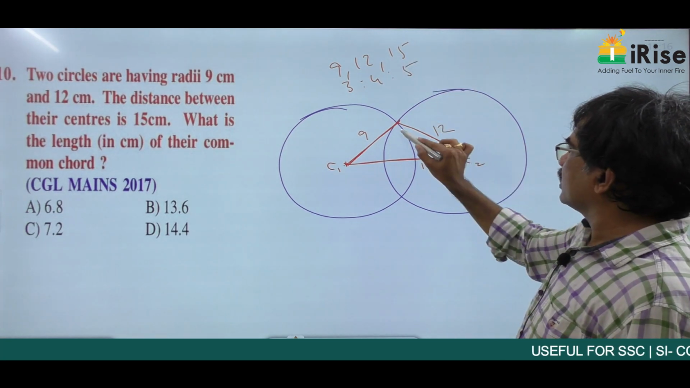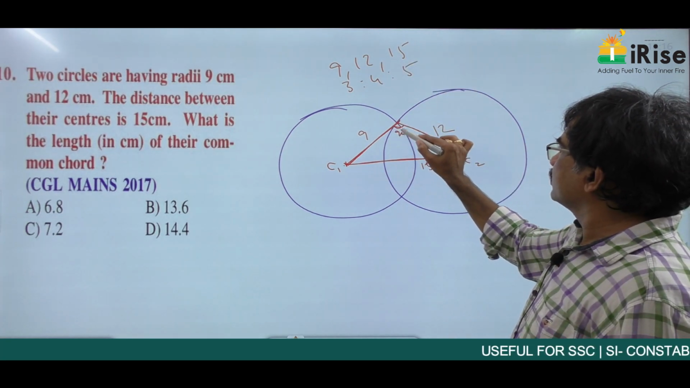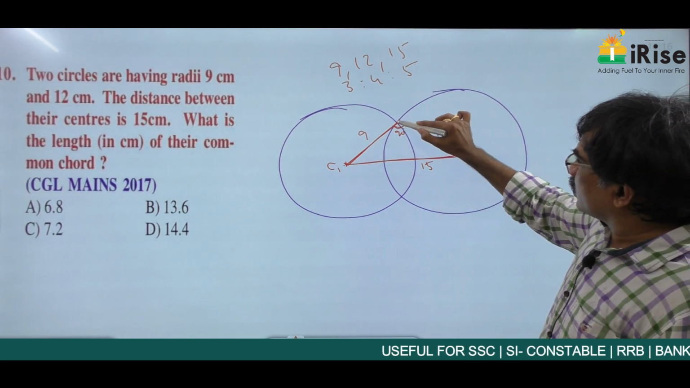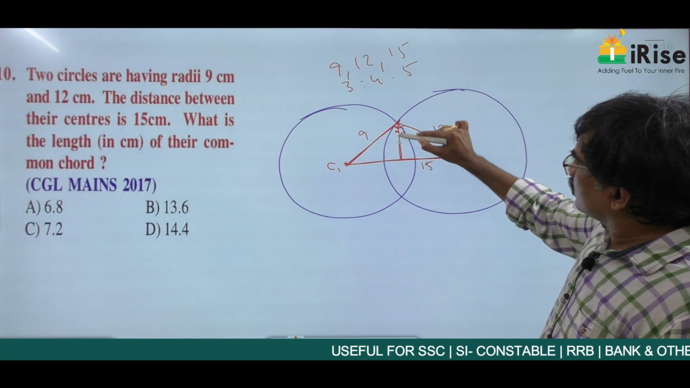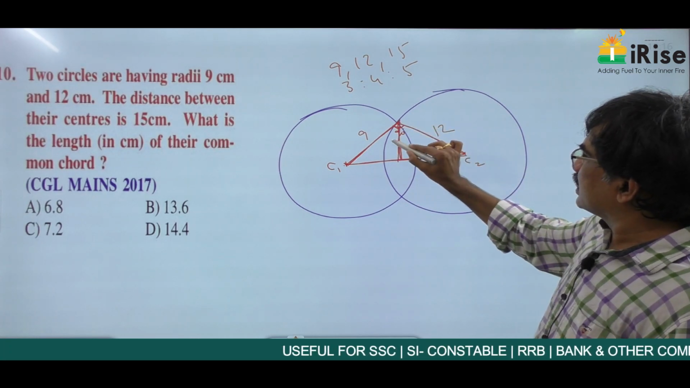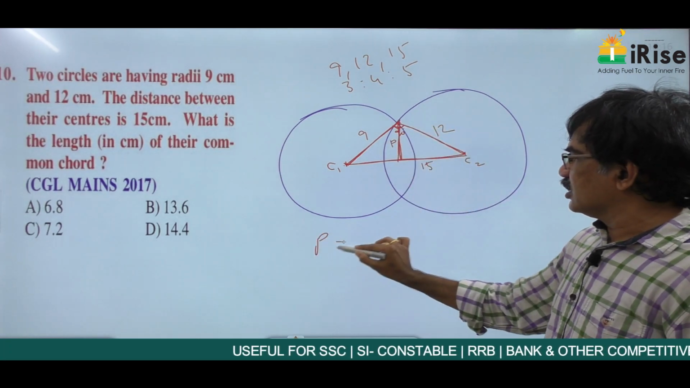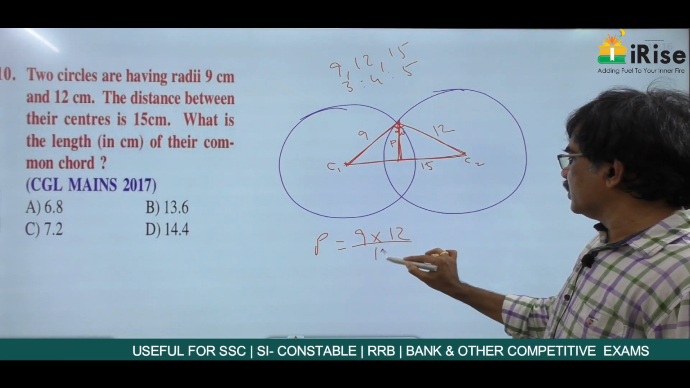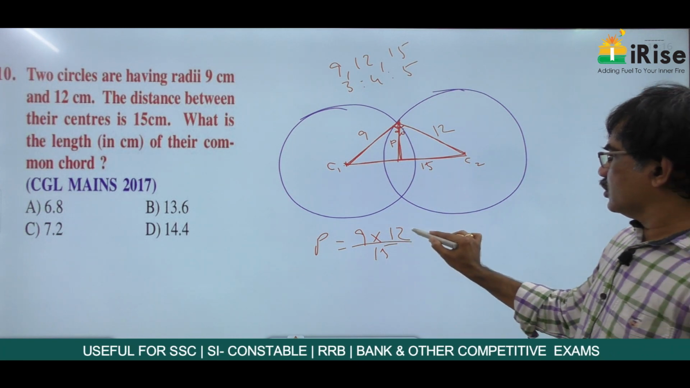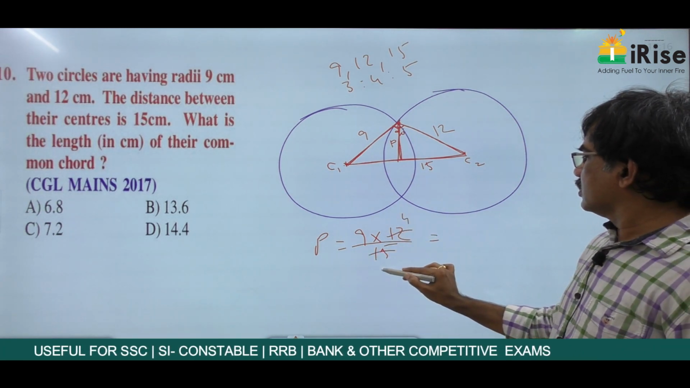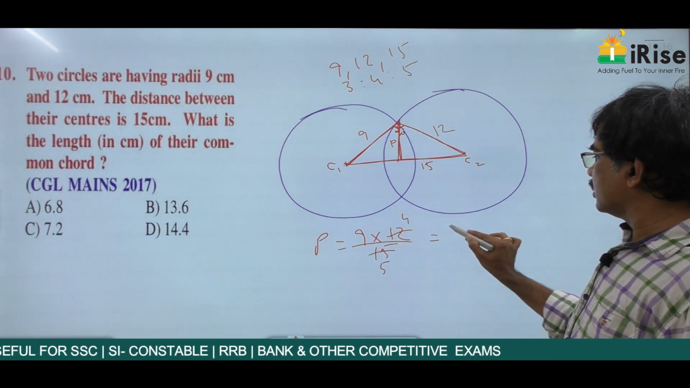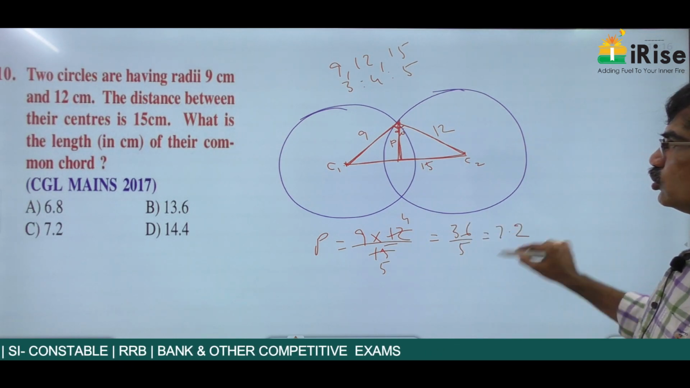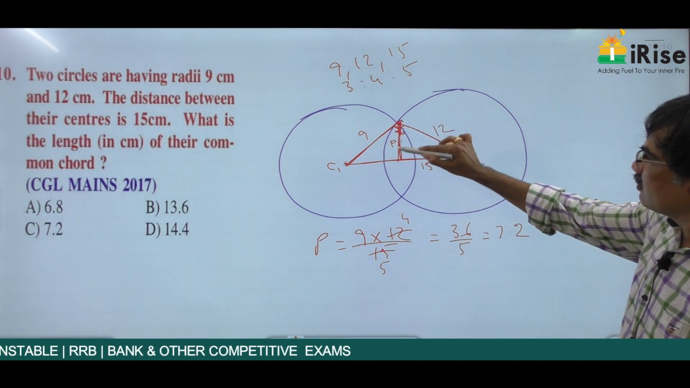So this is a right angle triangle. Right angle at this point, this is 90. At this point, if you draw a perpendicular, the length of this one, consider this as P. P is equal to BC, 9 into 12 by A, 15. So 3 4s, 3 5s. This is 36 by 5, nothing but 7.2. So this length is 7.2.